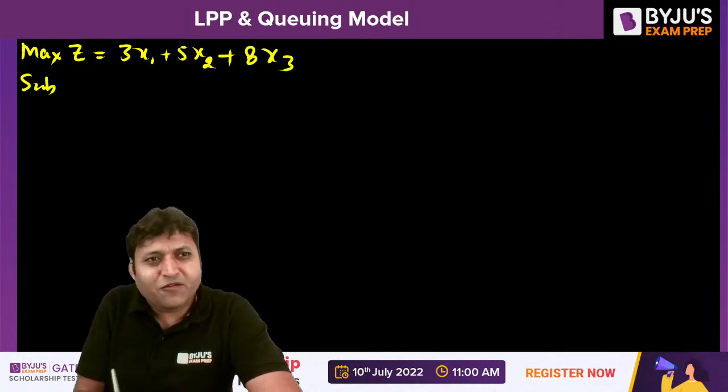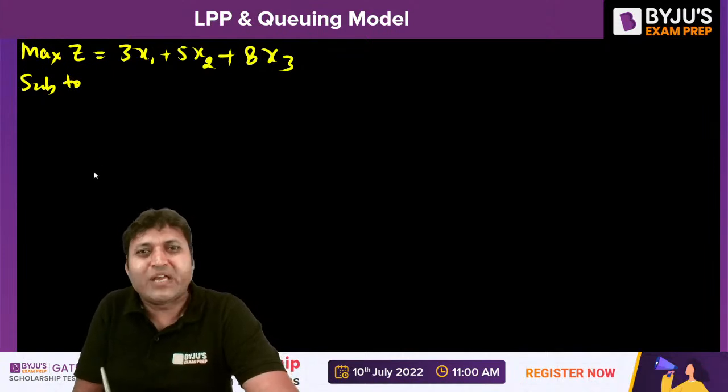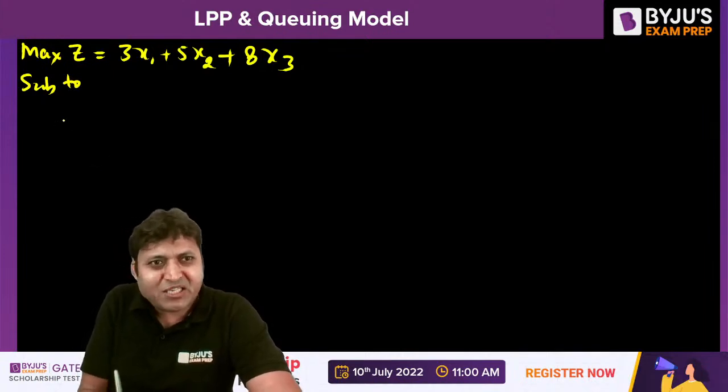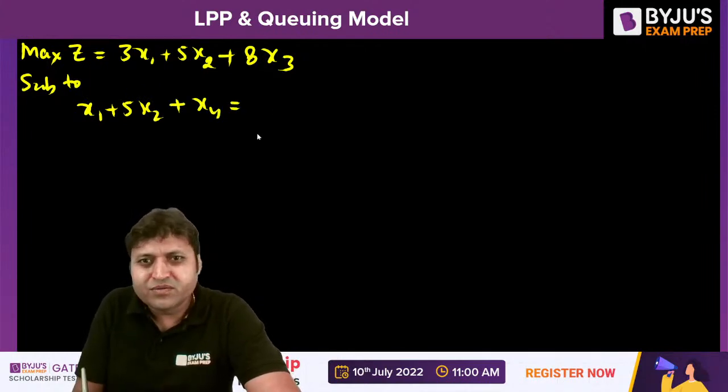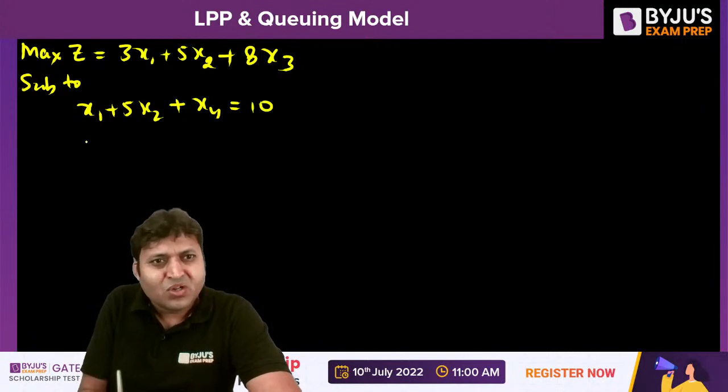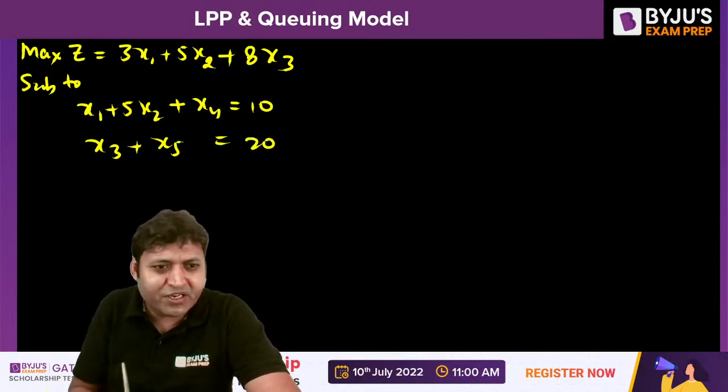Subject to, first of all, convert this into equation. So x1 plus 5x2 plus x4 is equal to 10, and x3 plus x5 is equal to 20. That is how we can convert it into equation.